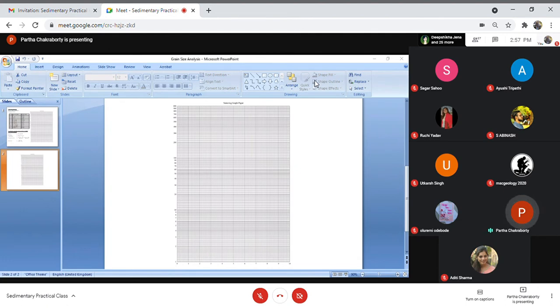If one small unit is 0.019, then how much will 10 such small units be? 0.19. Yes, sir.